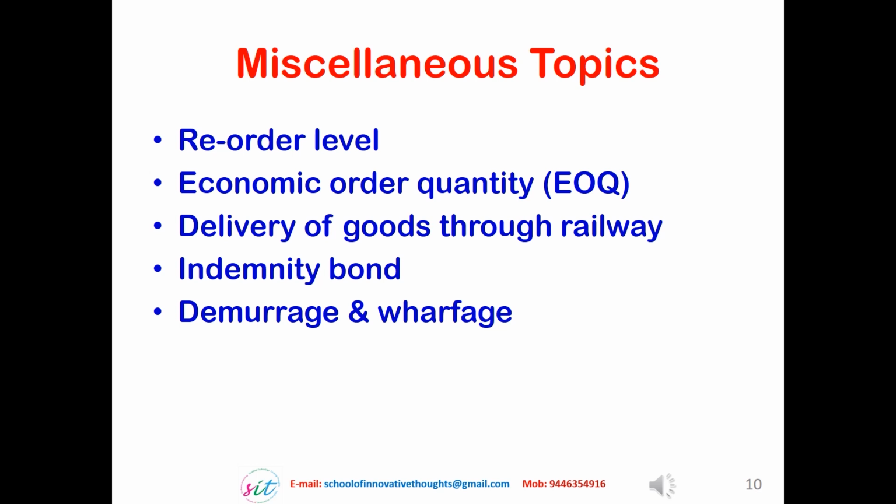Any item sent by railway goods service has to be unloaded within specific hours of the day. As soon as the goods arrive at a station, the goods service will inform the consignee that the item has arrived, and the consignee has to remove the item from the wagon within the specified time. Otherwise, the consignee has to pay the demurrage charges for the delay in unloading the items from the goods wagon.